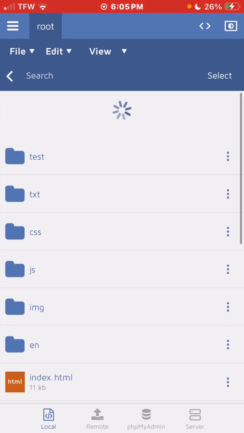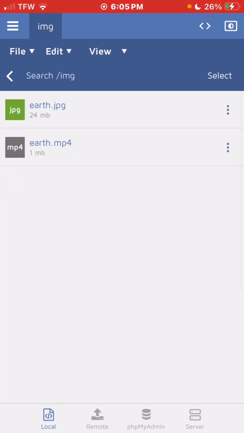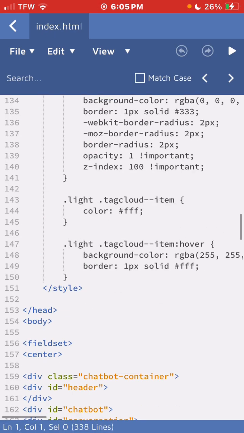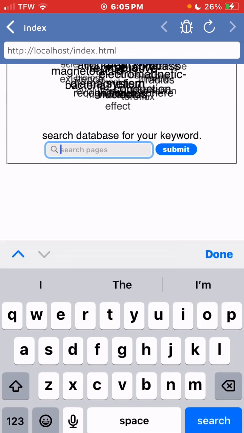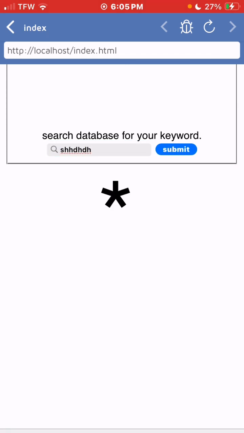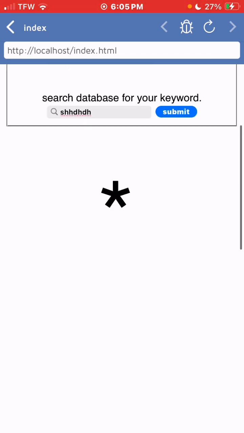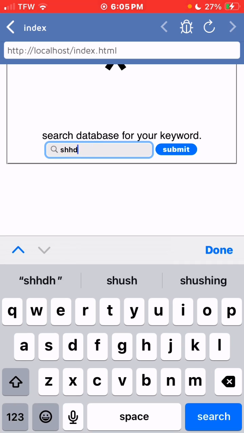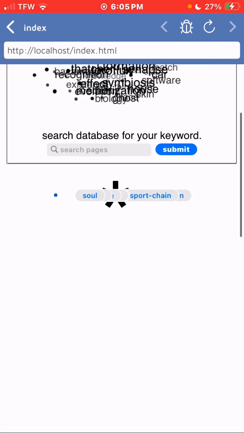What's another one? Instead of using the image of Earth, I use the image of a star. At the center of the screen, there's a star. If you type in a bunch of letters that doesn't mean anything, there's a star right there. There's a reason I have this star: it's supposed to be the center of the database and where everything is coming from. Another one is the dots.